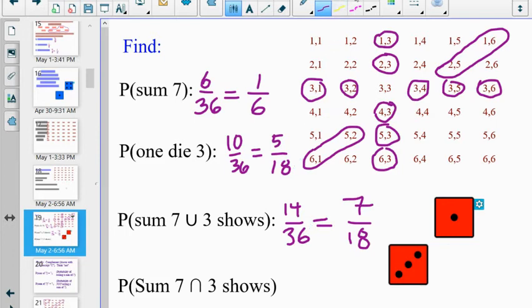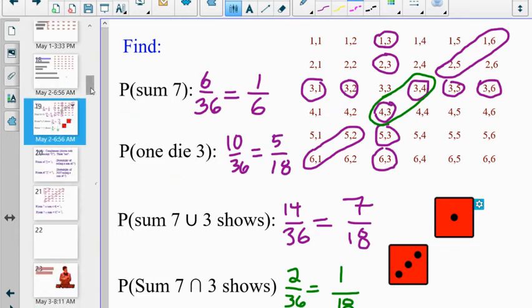And then finally, maybe I'll color code this one. Rolling a sum of 7 and one of the dice is a 3. Those are the only possibilities. We've got 2 out of 36, or 1 out of 18. So if you need a 3 as one of the dice and a sum of 7, there's only a 1 in 18 probability of that happening.